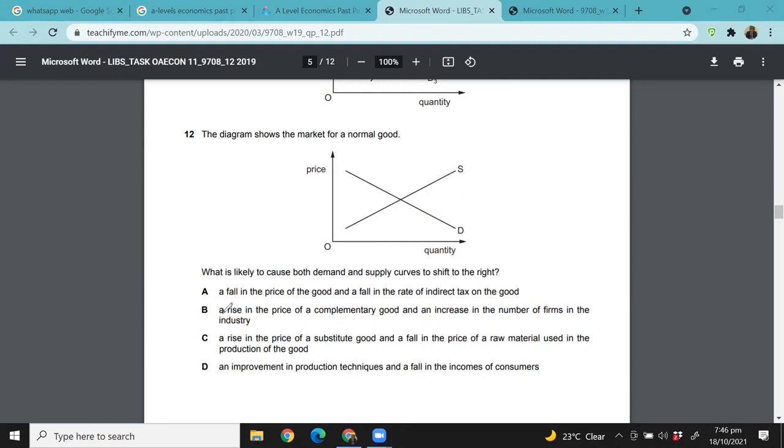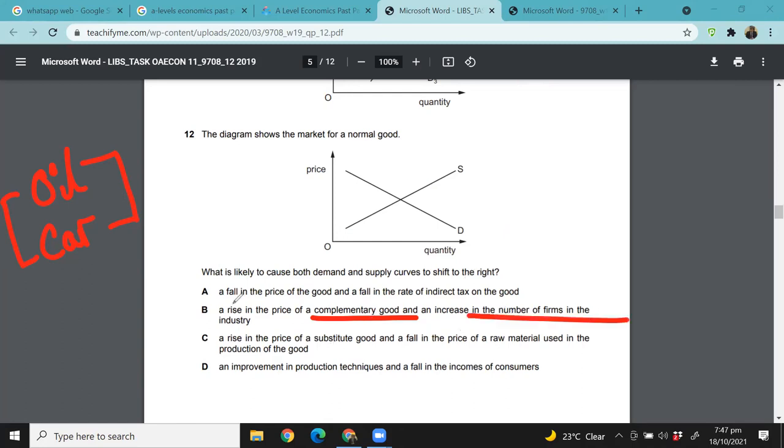Then B says a rise in the price of complementary good. What will happen if the price of complementary good is increasing? So if oil prices are increasing, what will happen to the demand for cars? Because oil and cars are complementary goods, if the price of oil is increasing, what will that do to the demand for cars? The demand for cars will decrease, exactly. So the demand should have increased, right? We are talking about what will cause an increase in demand and not a decrease in demand, right? So that can't be correct.